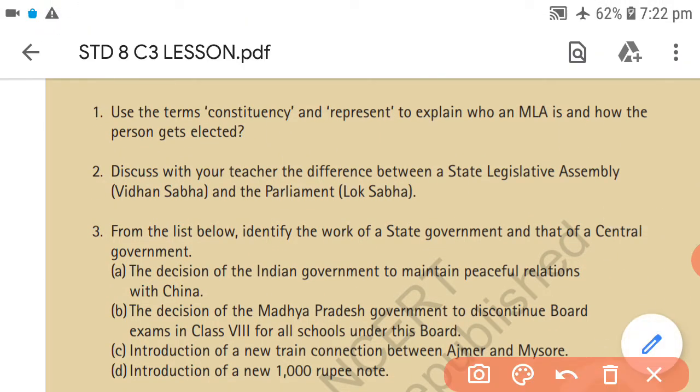I will try to explain it to you. You have to use the terms constituency and represent to explain who an MLA is and how he gets elected. According to your constituency you can have some idea, and also mention the way a person gets elected. The next point, which we are not able to discuss right now, is what is Vidhan Sabha and what is Lok Sabha. There are only points of difference you are supposed to mention.